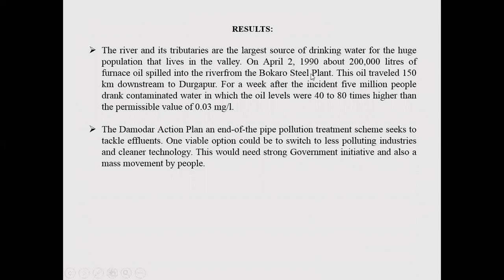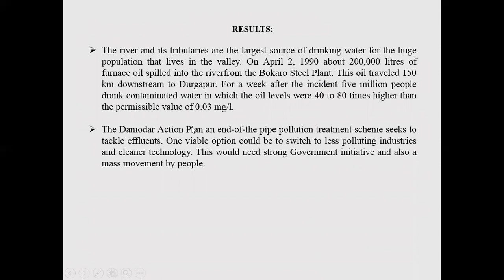On April 2nd, 1990, about 2 lakh liters of furnace oil spilled accidentally into the river from the Bokaro steel plant. This oil traveled about 150 kilometers downstream to Durgapur, and for 1 week 5 million people consumed that oil contaminated water. The permissible level of oil is 0.03 milligram per liter, but here people consumed 40 to 80 times higher than this permissible level.